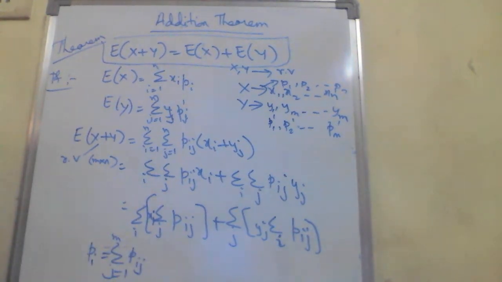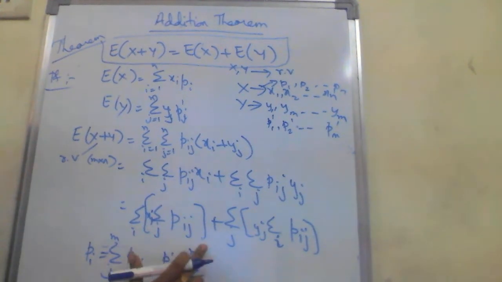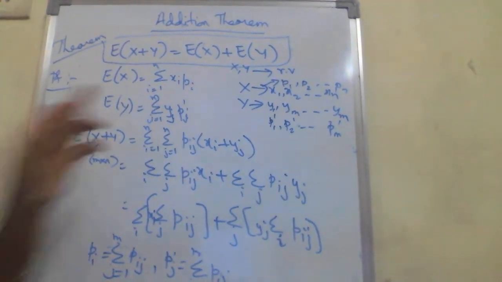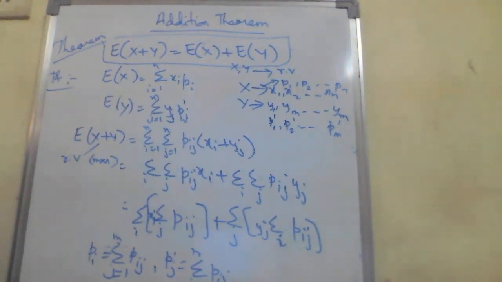Similarly pj dash will be summation i is 1 to n pij. We use this and simplify, then you get E of x plus E of y. I'll send this in the notes.